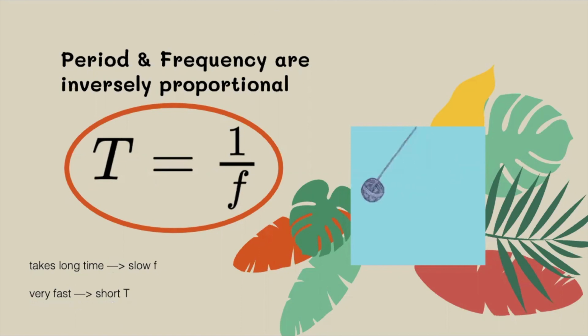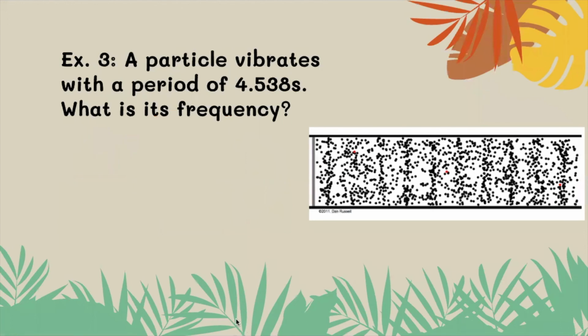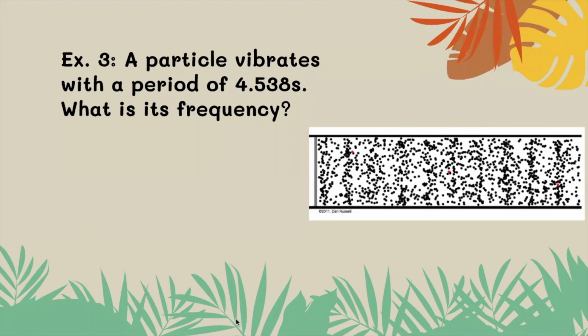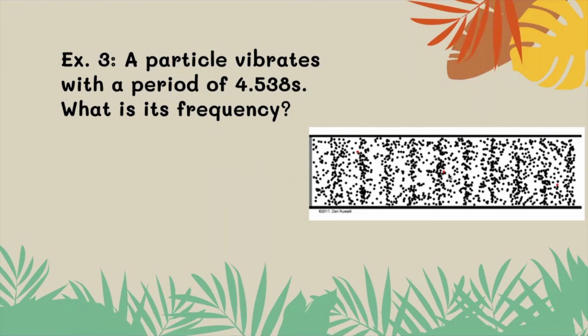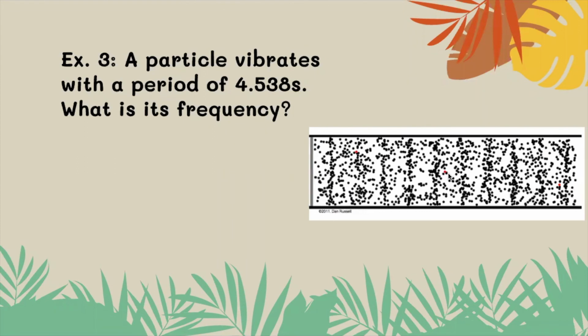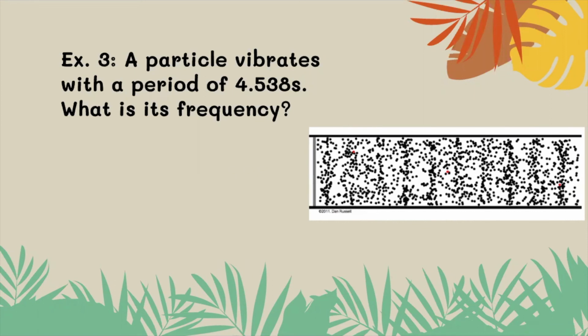So if you had one and you wanted to know the other, I can use this inverse equation, and I figured sometimes people get tricked on inverses, so let me just show you how to algebra this. Let's say I had a sound. So this is a model of a sound wave. Do you see the little red dots? Kids here, it might be really tiny to see the red dots. Can you see the red dots? Yeah.